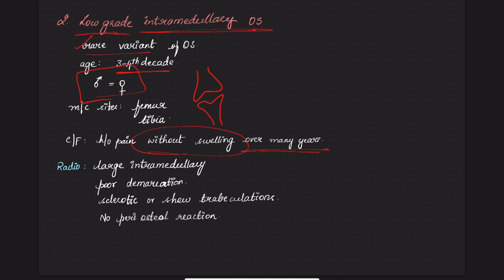Radiology is not very characteristic because it has a poor demarcation. In the radiology findings, there's a poor demarcation between where the tumor is and where the adjacent normal tissue is. There's no demarcation.